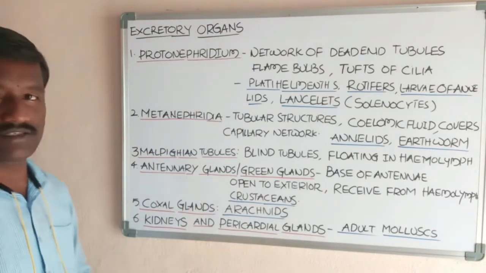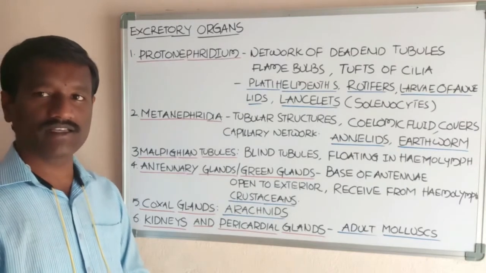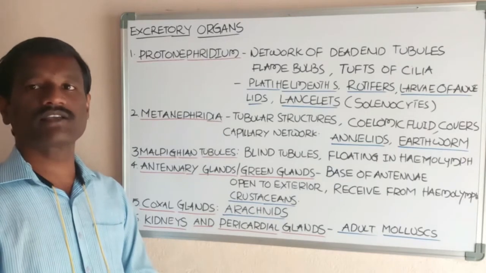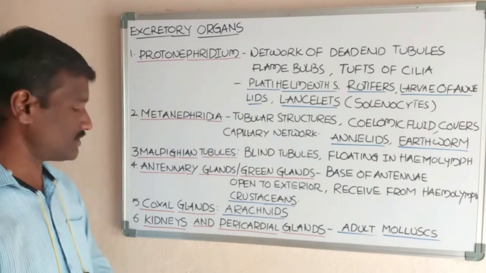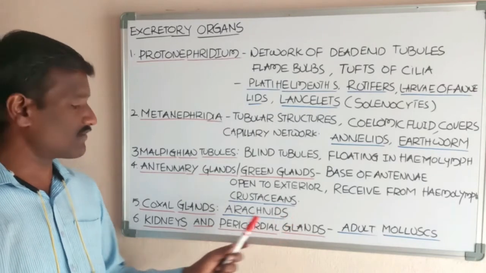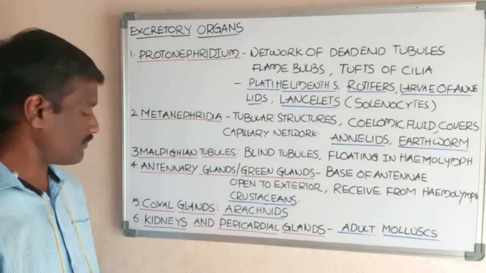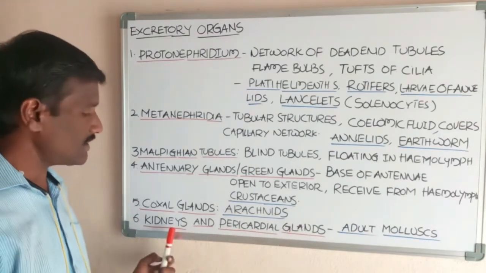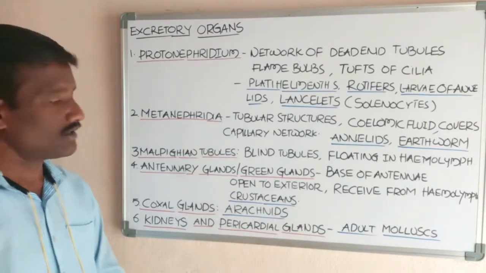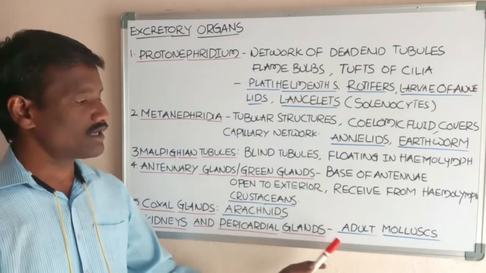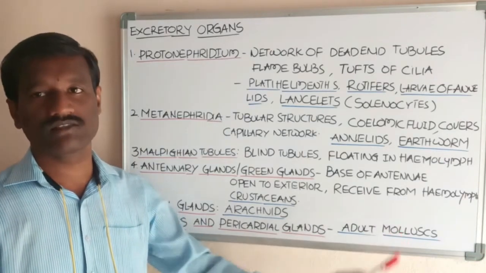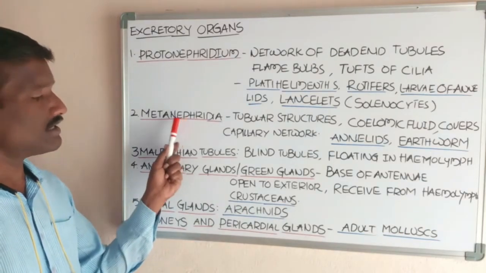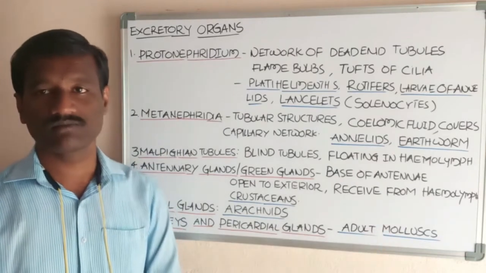Next, coxal glands. Coxal glands are excretory organs present in arachnids, for example spider. Students, spiders belong to the phylum Arthropoda. Next, kidneys and pericardial glands are the excretory organs present in adult molluscans. Metanephridia are also present in molluscans.